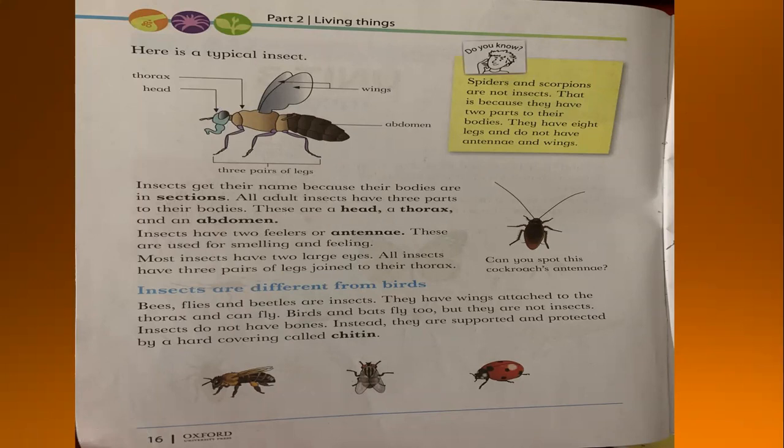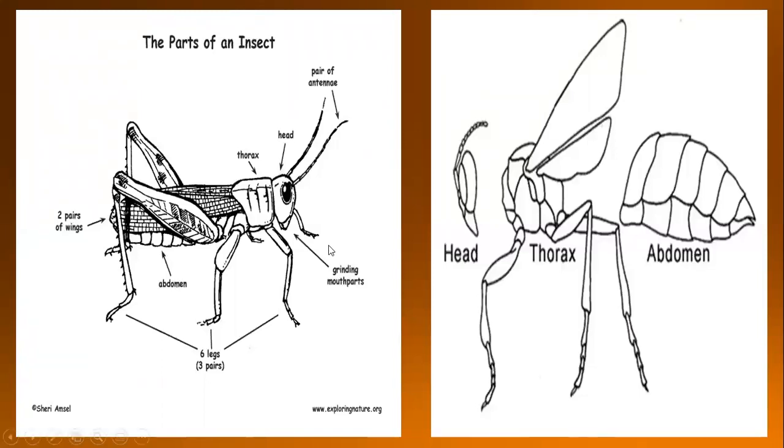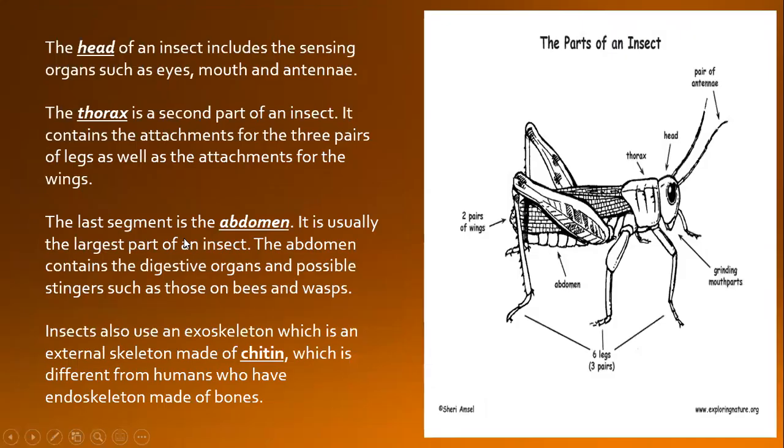Okay, I will explain these parts more. From this picture, you can better understand the insects in section. These are the three parts: head, thorax, abdomen. Understand? Now see here. On the head, what do we have? A pair of antennae, mouth parts. This part is the thorax. On the thorax, what do we have? Legs. This is the abdomen. Two pairs of wings. Okay, I will explain this later.